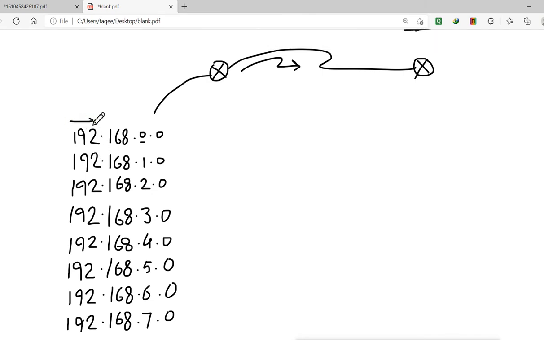Now if you see, all of these networks have 192. So this 192 is common for every network. I'm not writing in bits, but all of these networks have the same 192 in common.